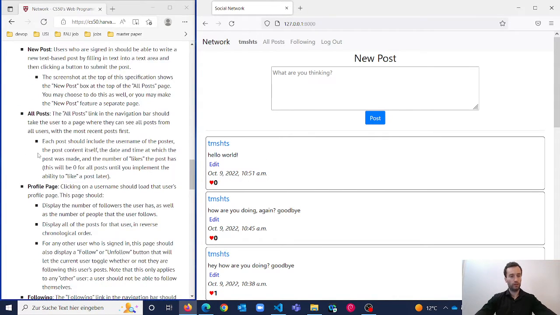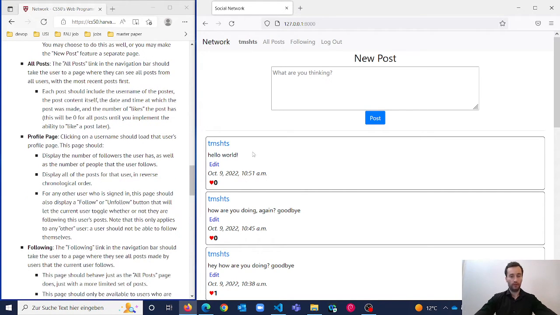The second specification is about all posts. If I click on all posts, I will see all the posts made by all users. This is the username, the content of the post, the edit button, which will be seen in the next specification, the timestamp, and the number of likes. So it's all about all posts.